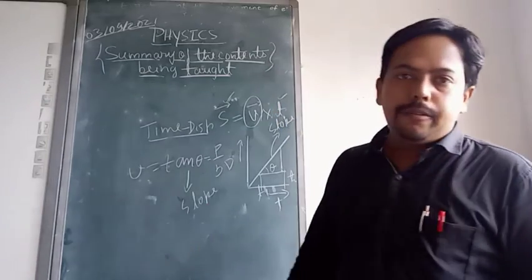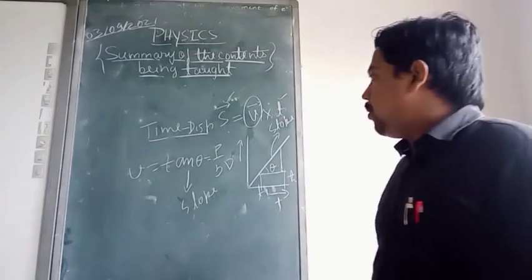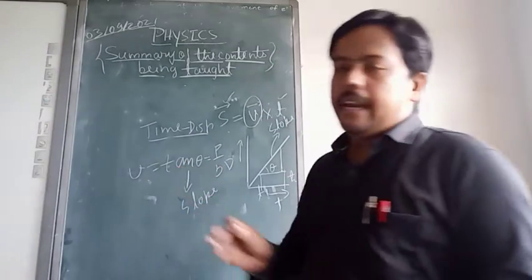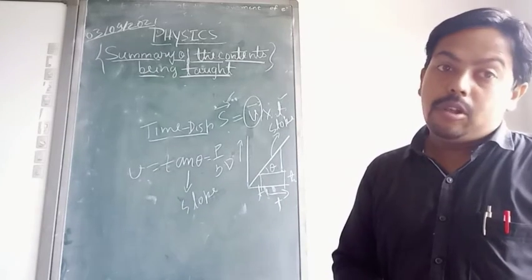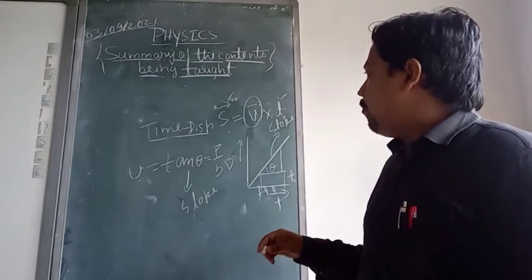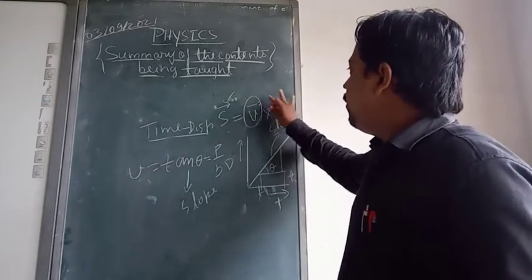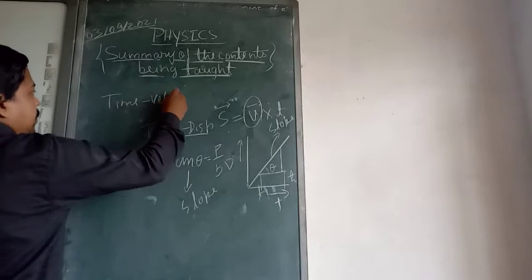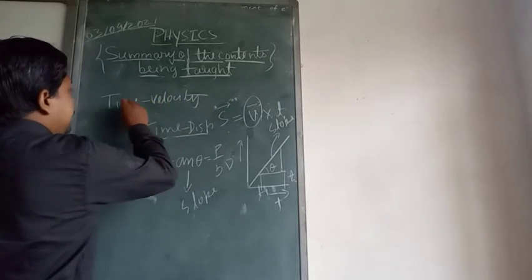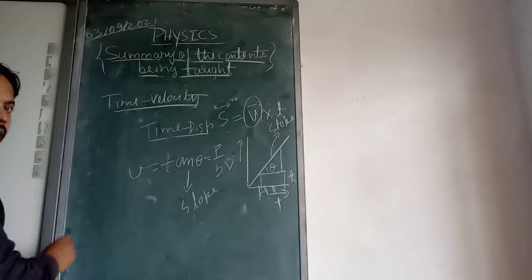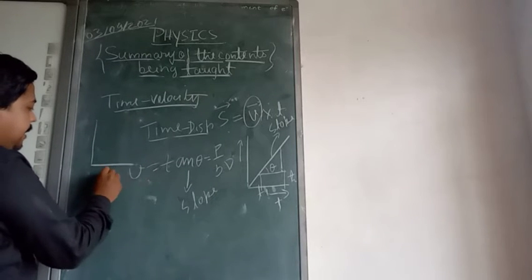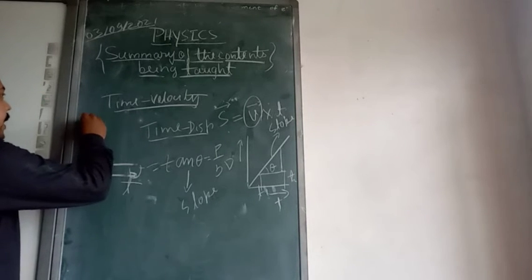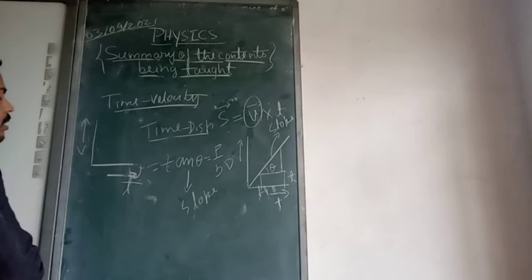After discussing the time displacement graph, we talked about the time velocity graph. In the time velocity graph we have the parameters of time and velocity. We will be drawing the graph like this, where the horizontal component gives the time and the vertical component gives the velocity.